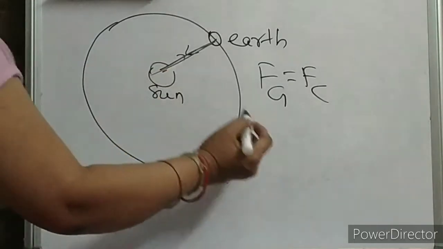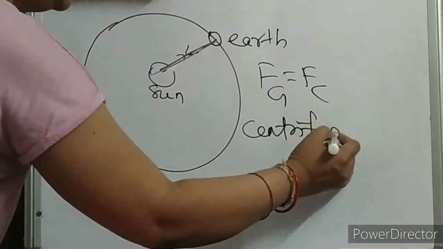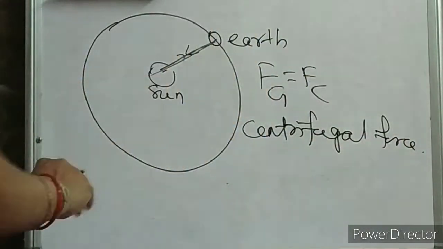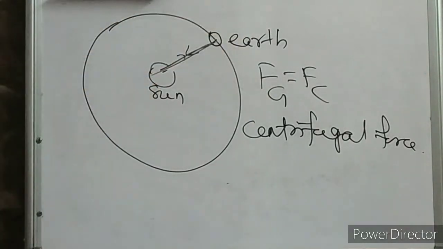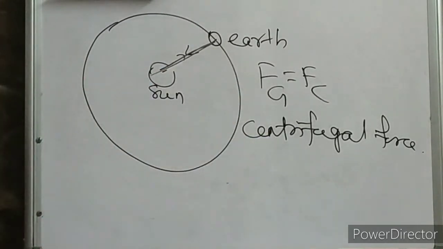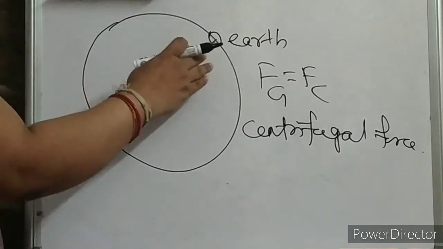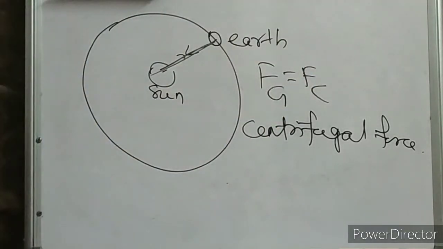What is that opposite force? That is called centrifugal force, children. Centrifugal force is a pseudo force. When there is centripetal force, only then will centrifugal force appear. So it is an equal and opposite force. You can say fictitious force. So in this case your gravitational force is your centripetal force.